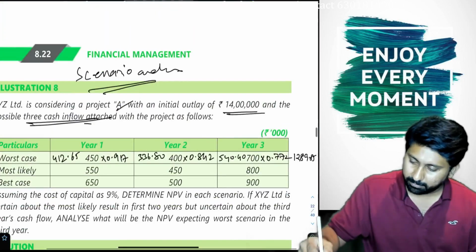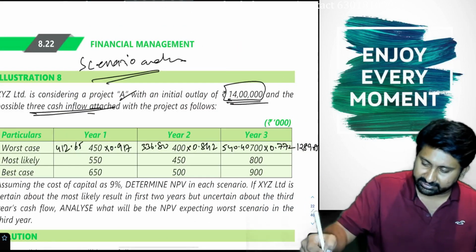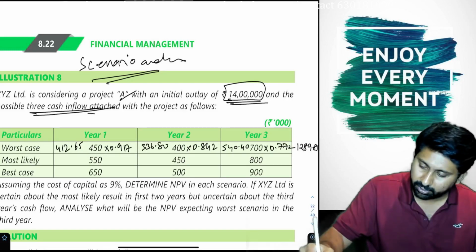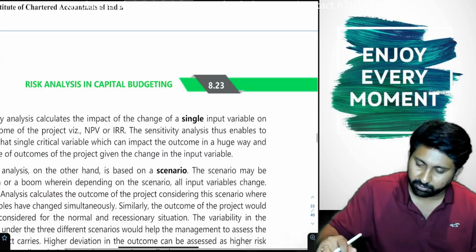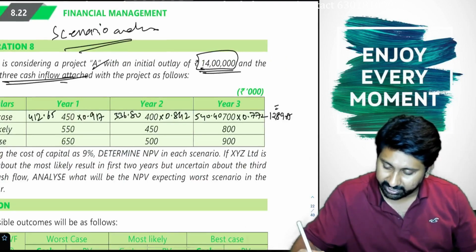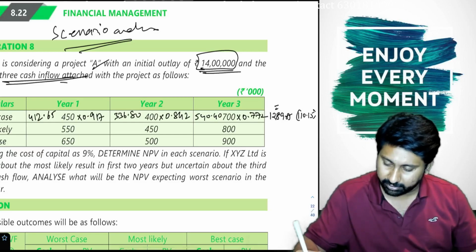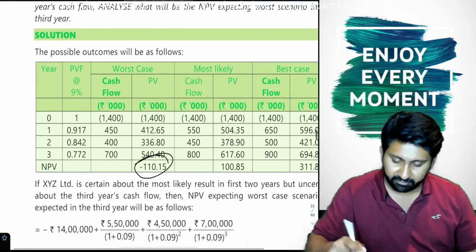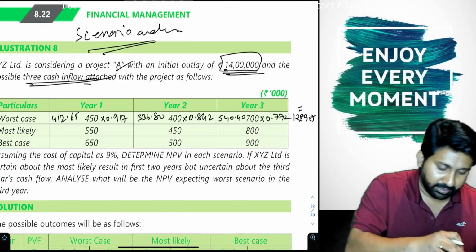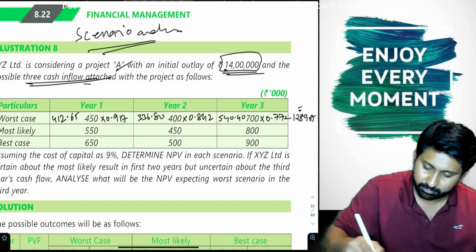Okay. Minus, what is the outlay? 14 lakhs. In thousands, now 1400. So minus 1400. This is the inflow. Worst case, now this is the inflow, that is the outflow. You will be getting a negative NPV of 110.15. Second, most likely: 550 into 0.1917,